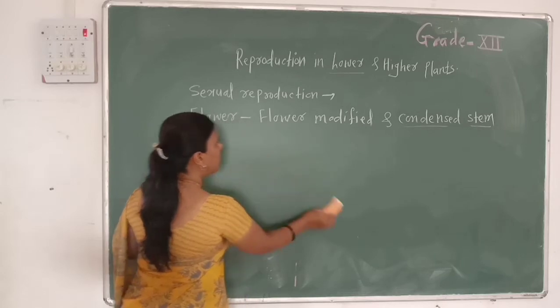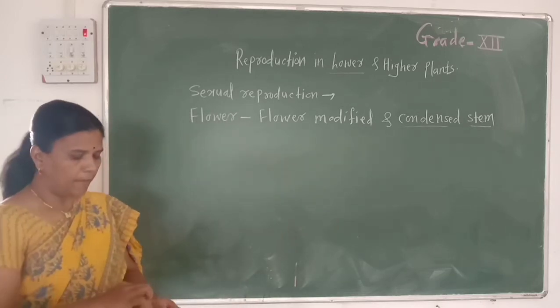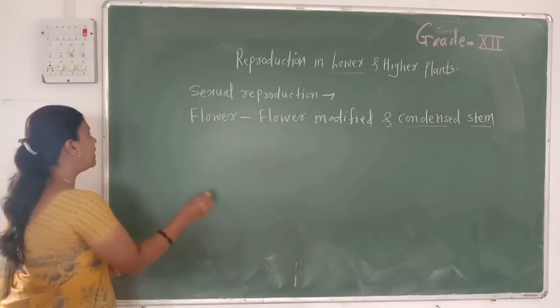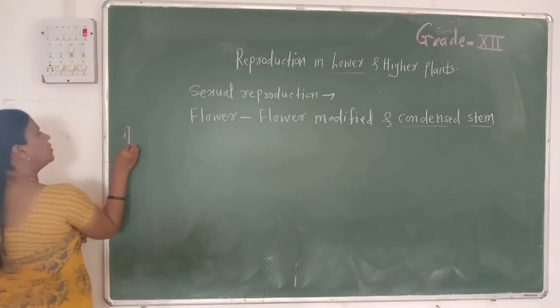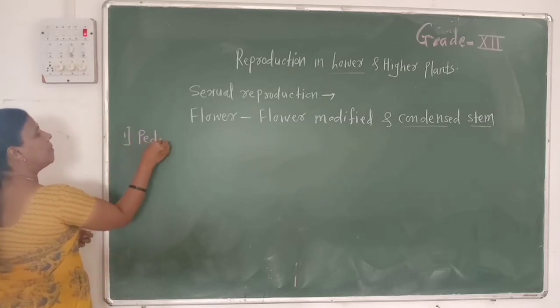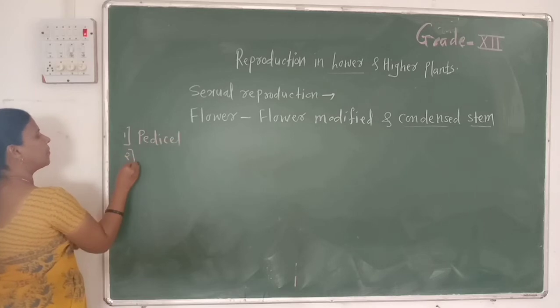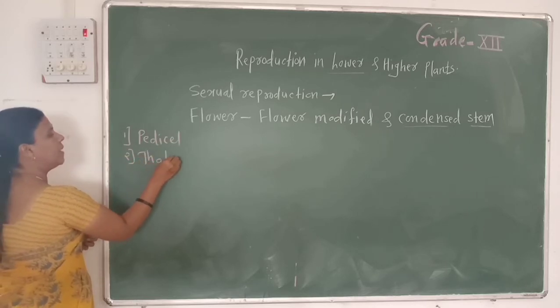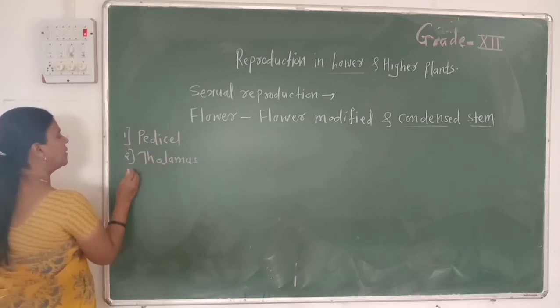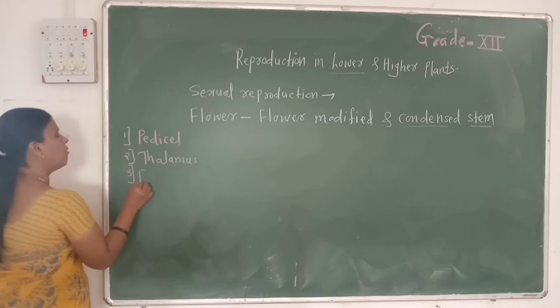Then what are the parts of a typical flower? When we study a typical flower, it mainly shows three parts: the pedicel, then the thalamus, and the third part is the floral whorls.